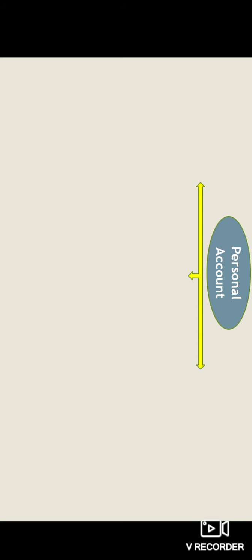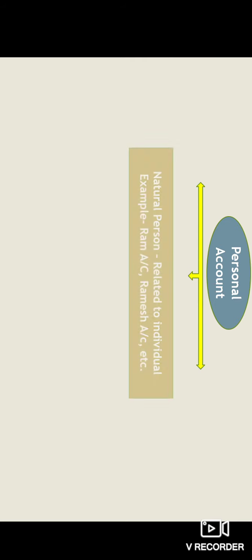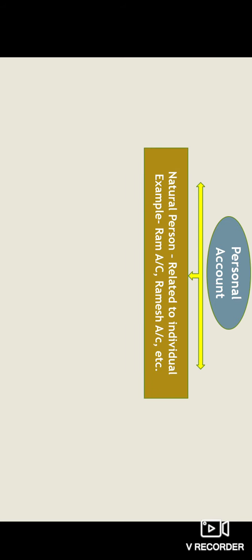First one is personal account. By the name you can see, personal, so the account related to a person. Let's see, natural person, so related to an individual. Let's suppose Ram account, Ramesh account, any single person name account, if it is given, it will be called a natural person and considered under personal account.